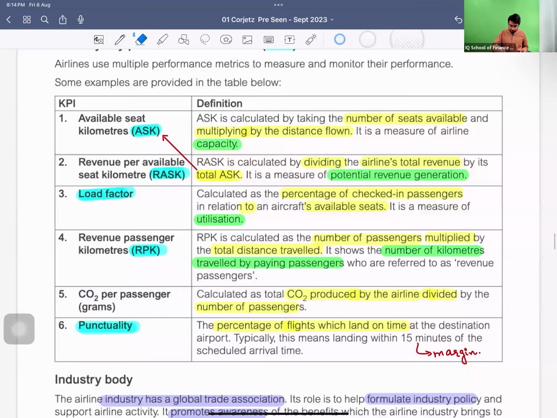So the CO2, carbon dioxide per passenger. Obviously we all know it is the carbon footprint, that is how much carbon emission you are producing, and you divide it by the number of passengers. Like if one aircraft travels from one point to another point, obviously it emits a specific amount of carbon dioxide. When you divide it by the customers, then you come to know how much carbon dioxide you emitted per person. And punctuality, we all know, is how many flights landed on time, and in punctuality we have a margin of 15 minutes.